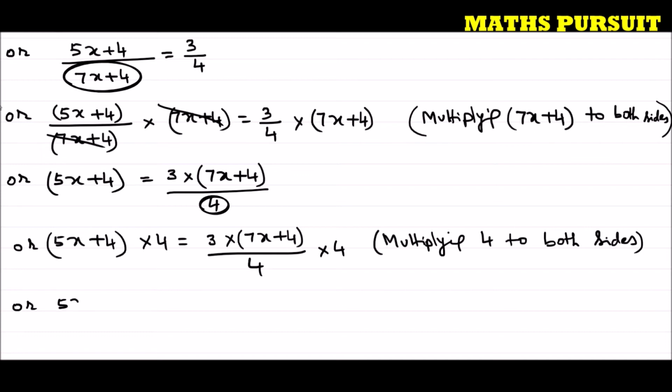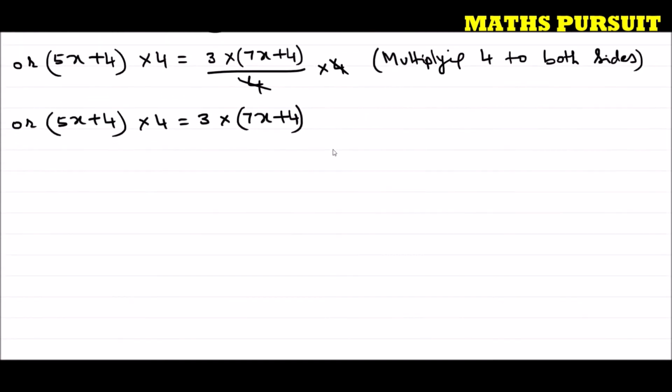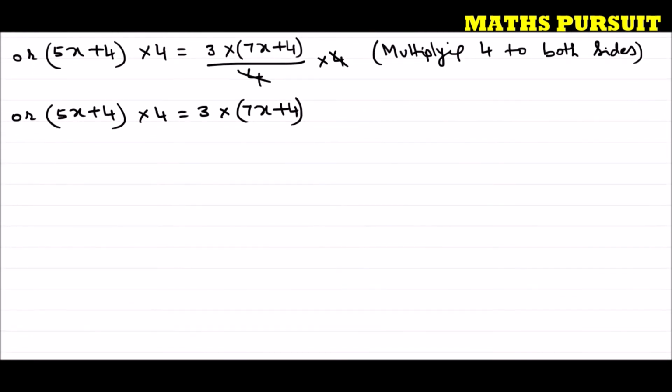Or I can write (5x + 4) into 4 is equal to 3 into (7x + 4). Hope guys I'm very clear till here. And this 4 and this 4 cancel out. Now we can easily simplify this equation further and find out the value of x.